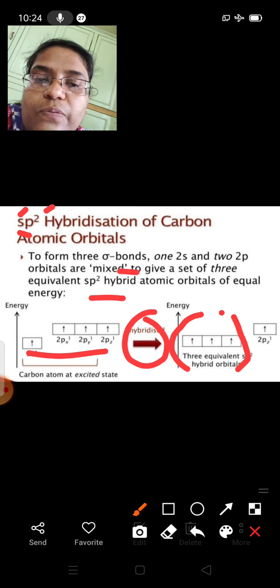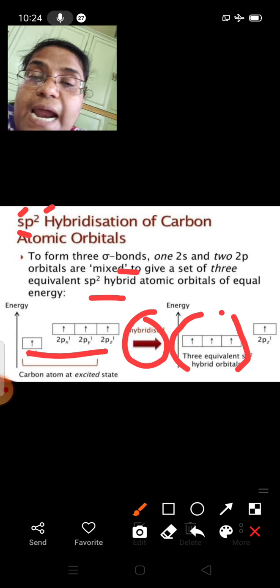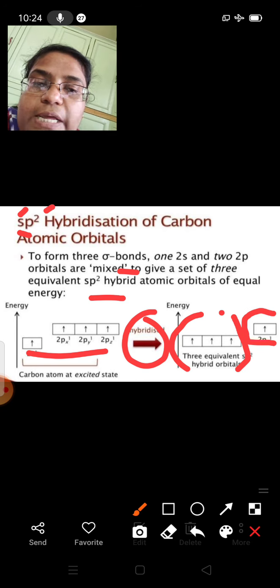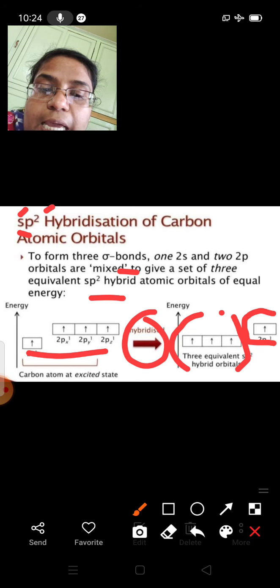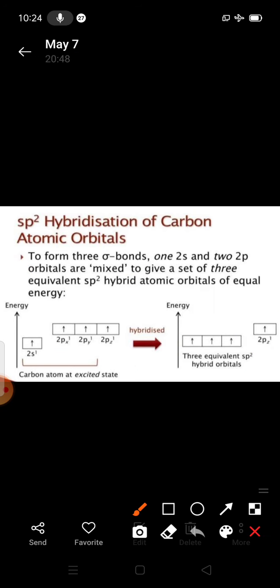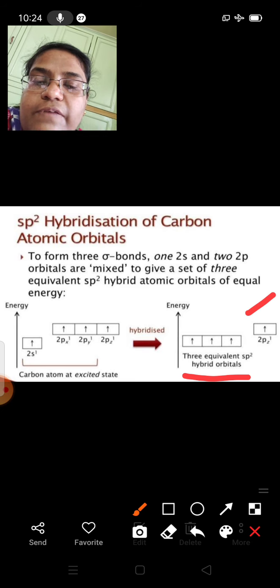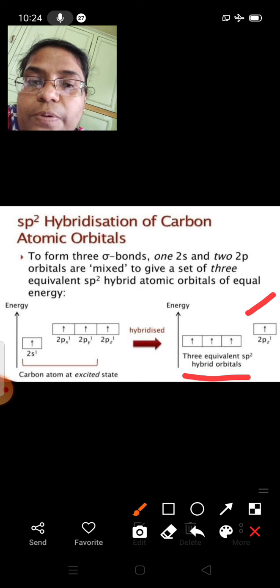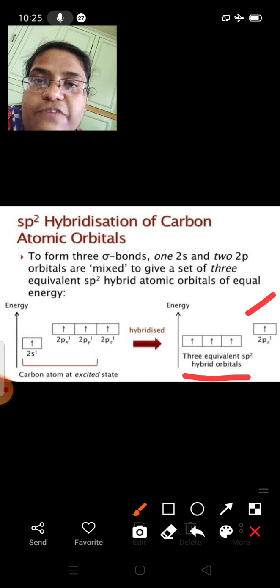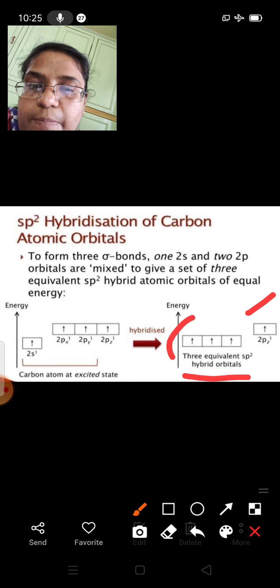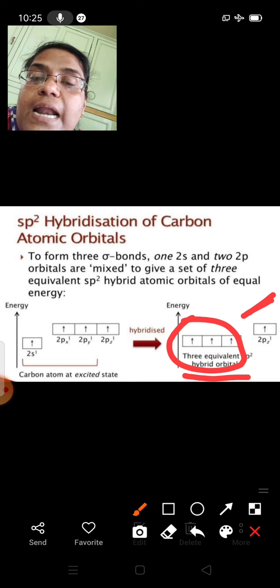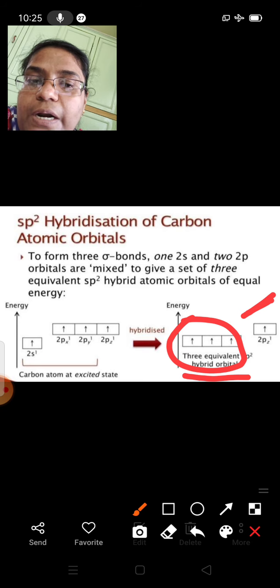So these are the 3 equivalent sp2 hybrid orbitals, and one of the 2p orbitals is left over without participating in hybridization, which we have shown in a different manner. Just try to understand, these 3 are at one level and this is at another level. This shows that the 3 hybrid orbitals and the unhybrid orbital have different energy levels. So these are hybrid orbitals and this is the unhybrid orbital.